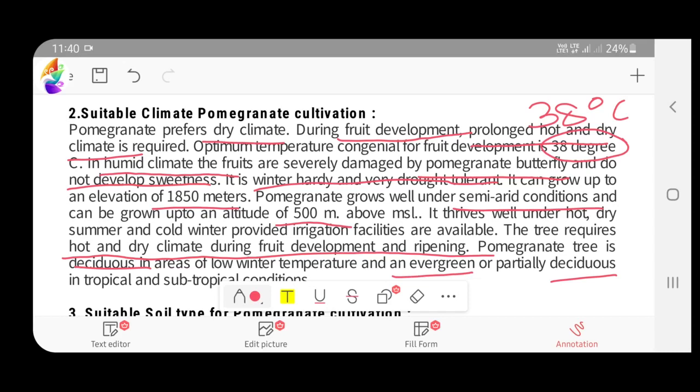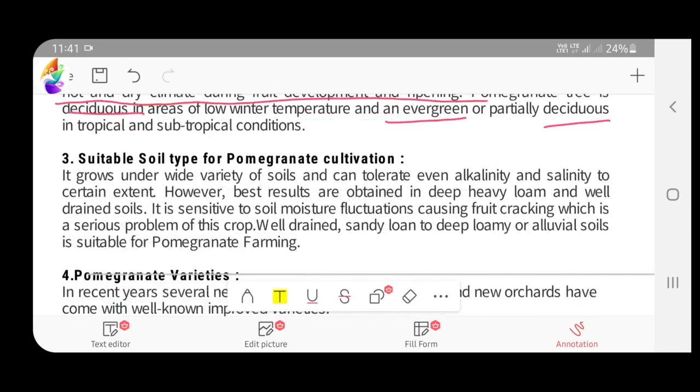The things you have to keep in mind in climate include: it prefers a hot and dry climate. It requires 38 degrees Celsius for fruit development. In humid climate, the attack of the anar butterfly is more, and the development of sweetness is less. It is also winter hardy and drought tolerant. It grows between 500 meters MSL and 1850 meters. It is deciduous in a temperate area, and it is evergreen in the tropical area. And with this, the climate part is over.